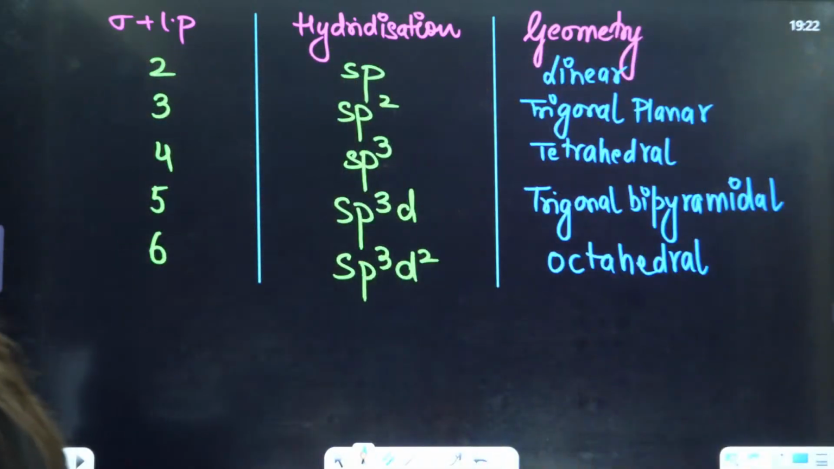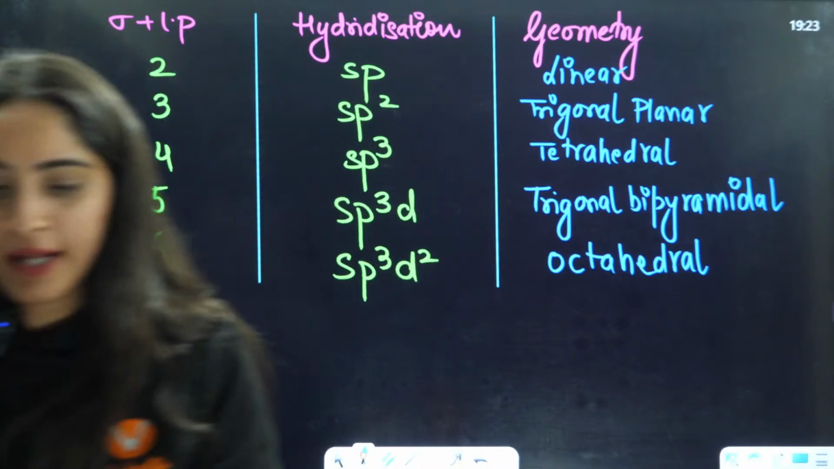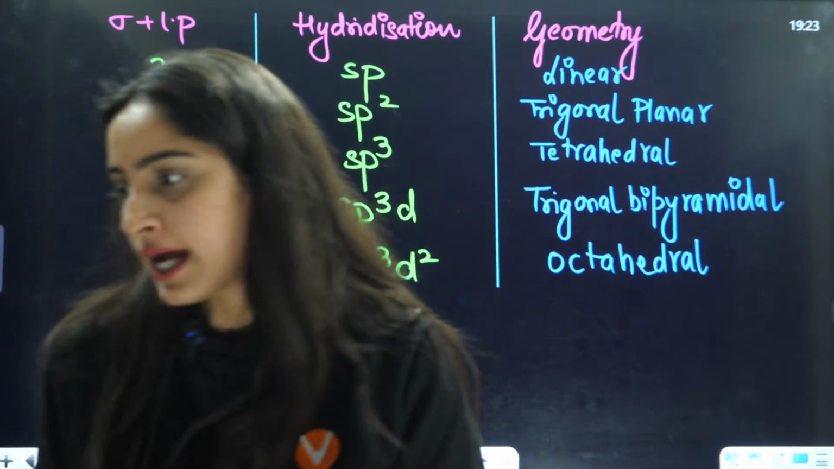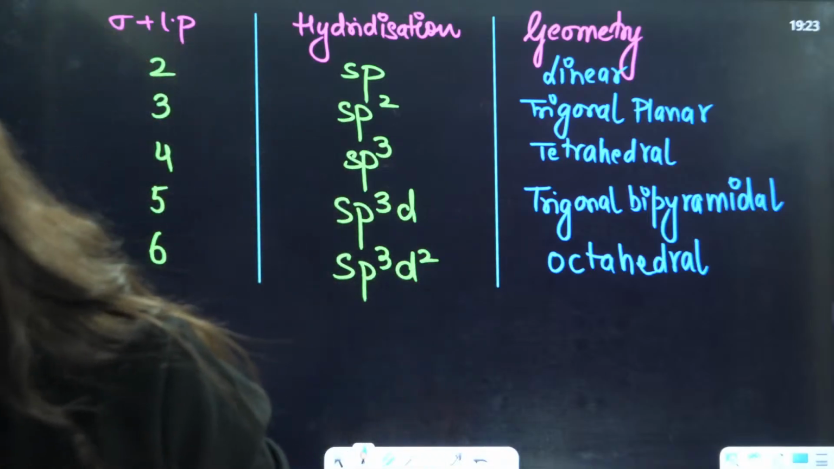Okay, so let me show you what exactly are these hybridizations. Firstly, let us talk about linear. What does linear look like? Let us see. Linear means when you have this kind of situation.